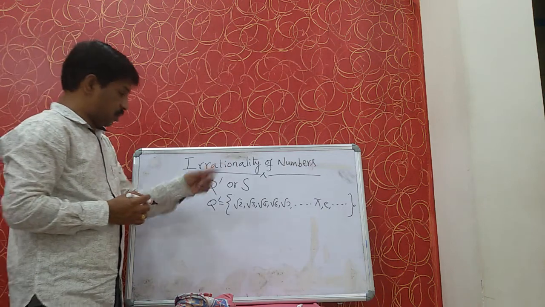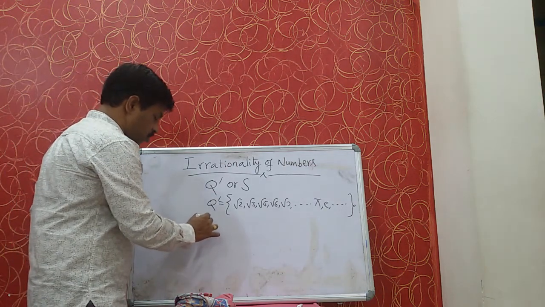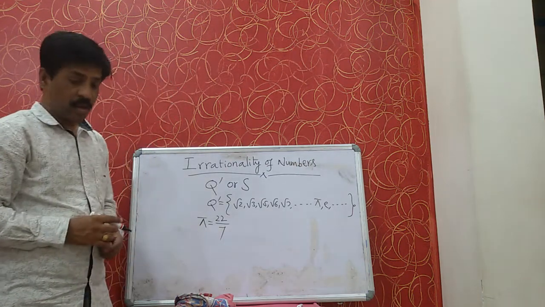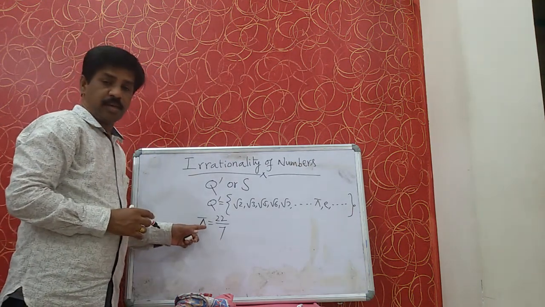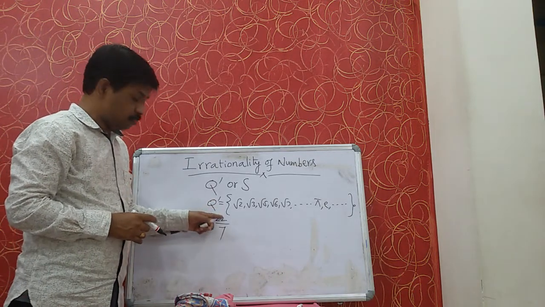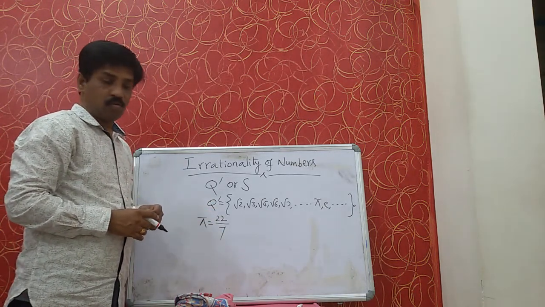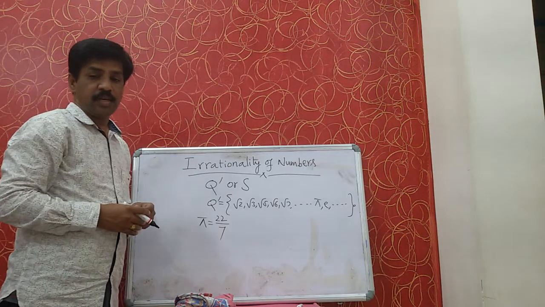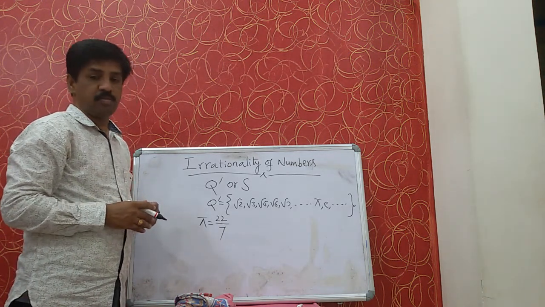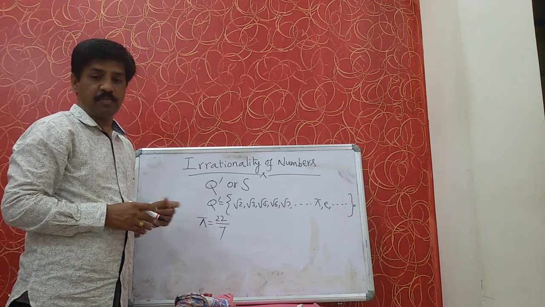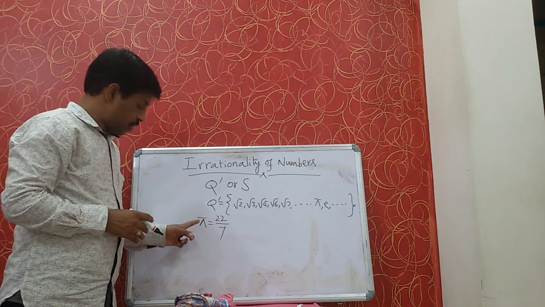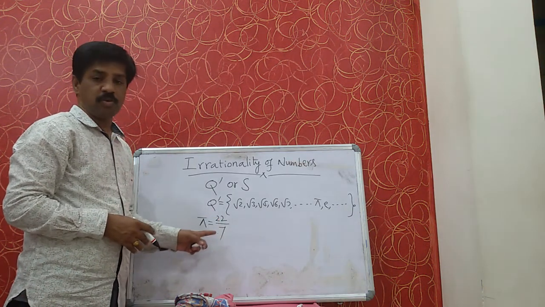You may get a doubt. Pi equals 22 by 7, then how is it an irrational number? Because we are expressing pi in p by q form. We just now discussed that irrational numbers can never be expressed in p by q form. So actually pi value is not exactly 22 by 7.